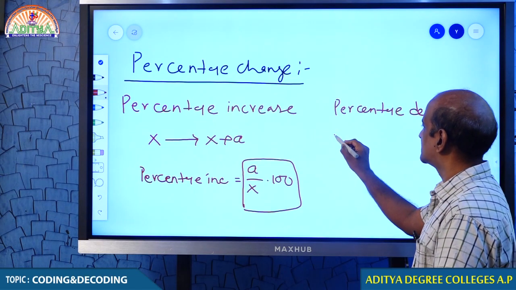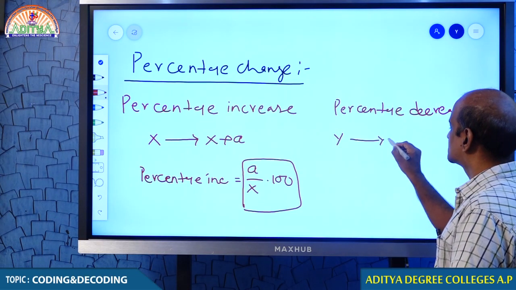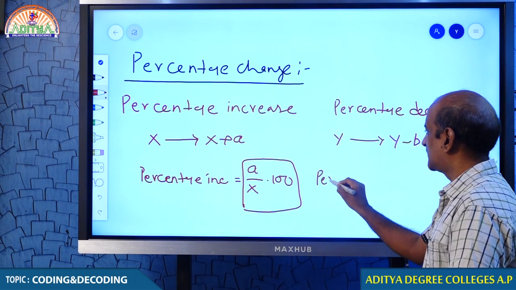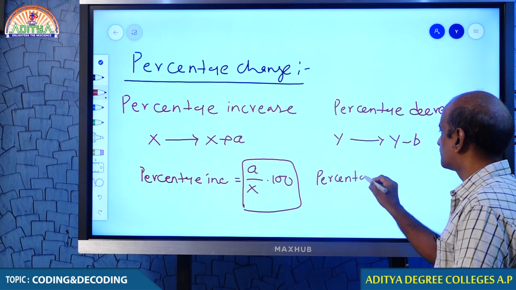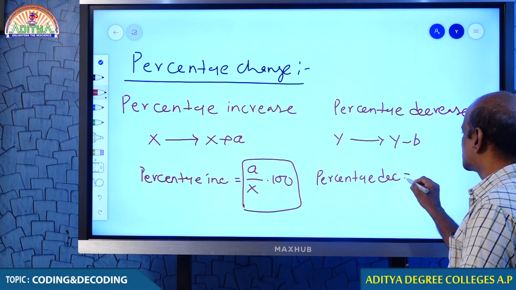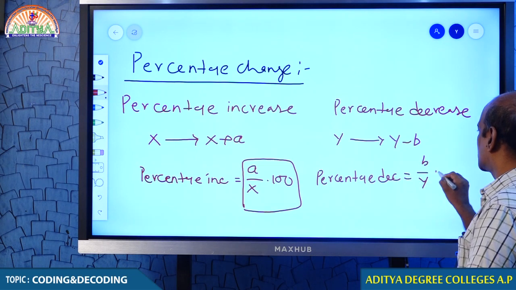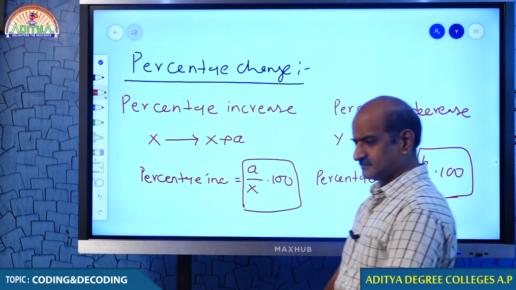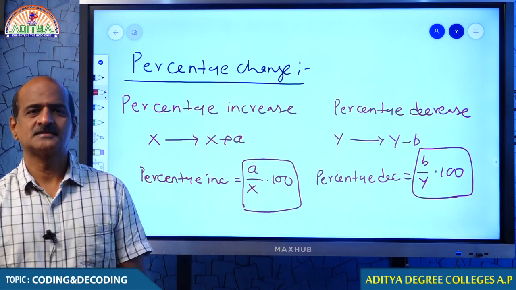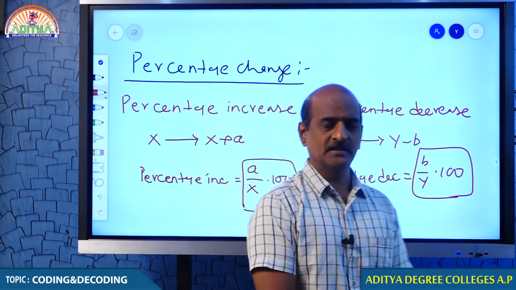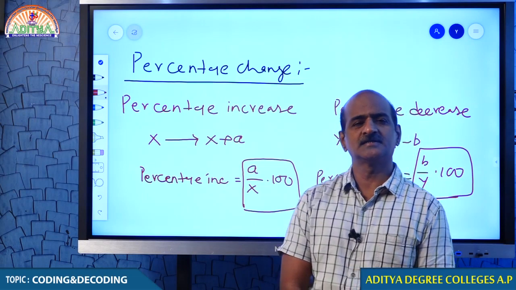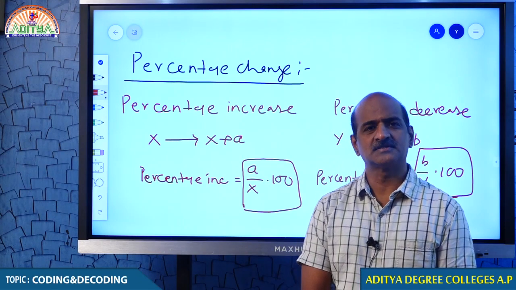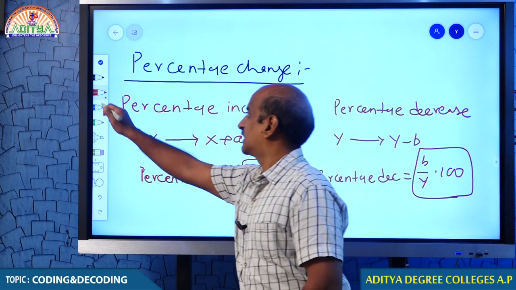Now, come to percentage decrease. If y becomes y minus b, percentage decrease can be found like this: percentage decrease is equal to b by y into 100. b means the decrease, y means the number we are comparing with, and hence percentage decrease is given by the formula b by y into 100. That is percentage decrease.